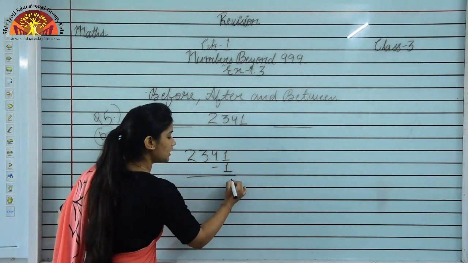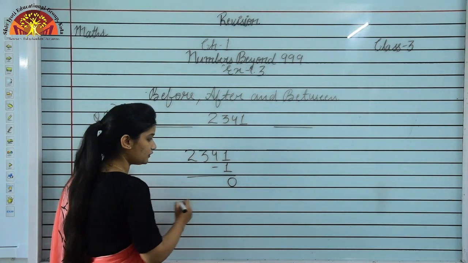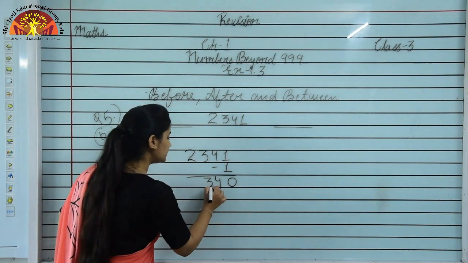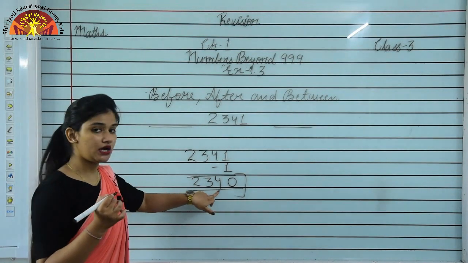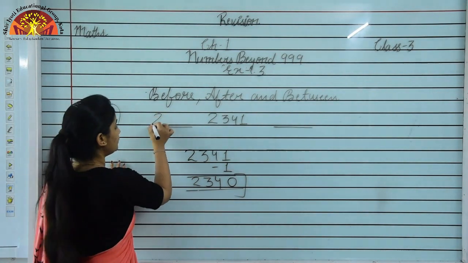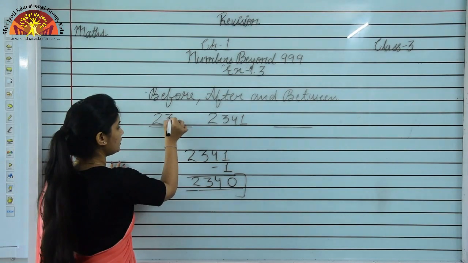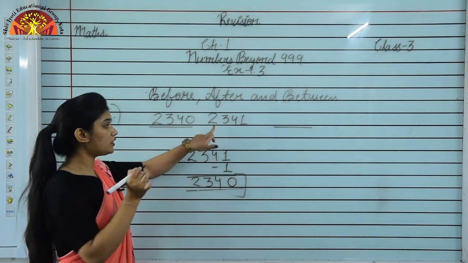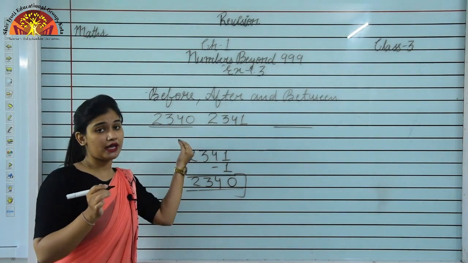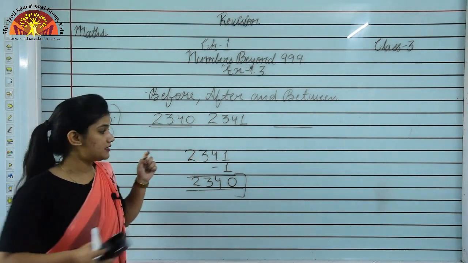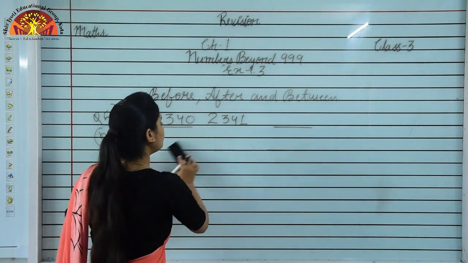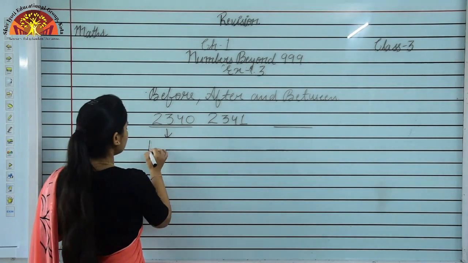And we see the number is 1 - 1 0 4 3 2. So now we get 2340 which come just before the given number. 2341 के just पहले क्या आ जाएगा? 2340 and this is called the predecessor of this given number. ये क्या हो जाएगा? Predecessor.